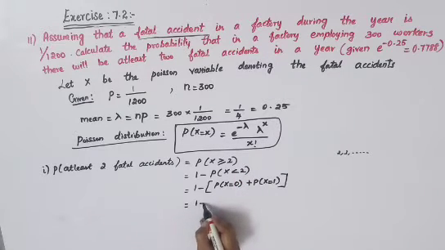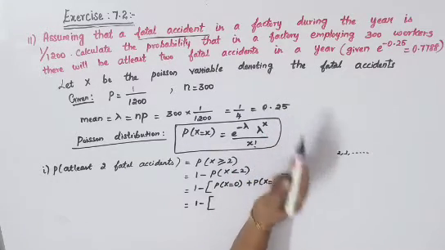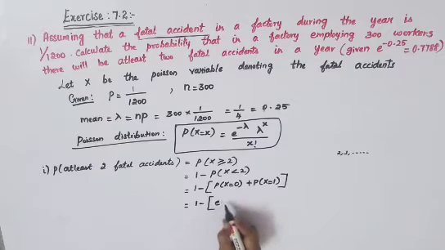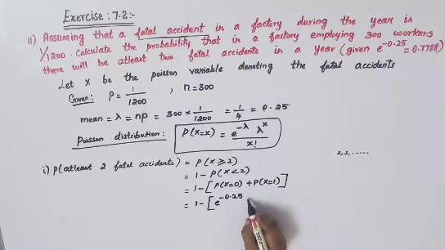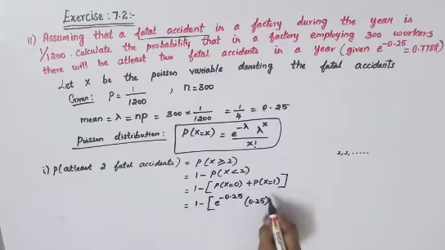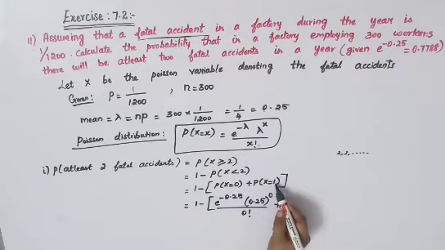So you'll get 1 minus e power minus lambda, that is e power minus your lambda value 0.25, into lambda power x. Lambda is 0.25, power x is here 0, divided by x factorial, so you'll get 0 factorial, plus now x is equal to 1.